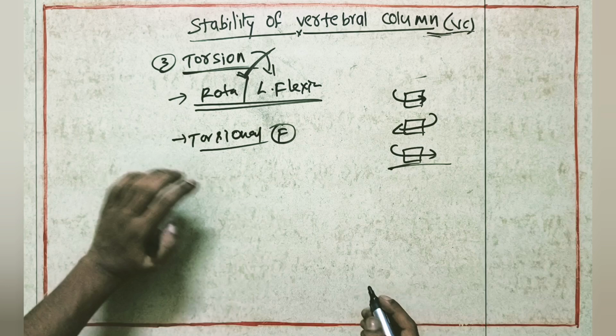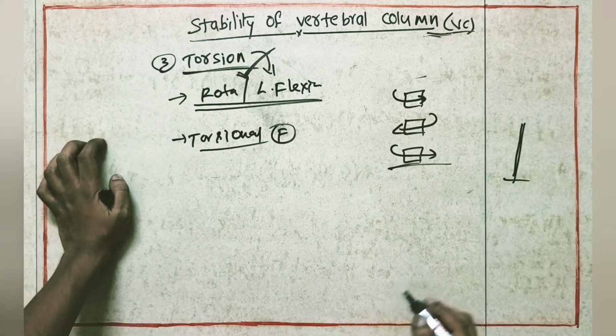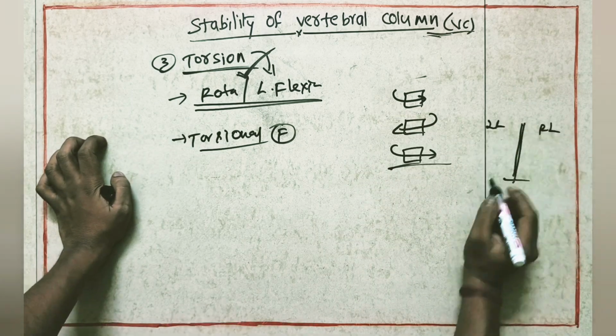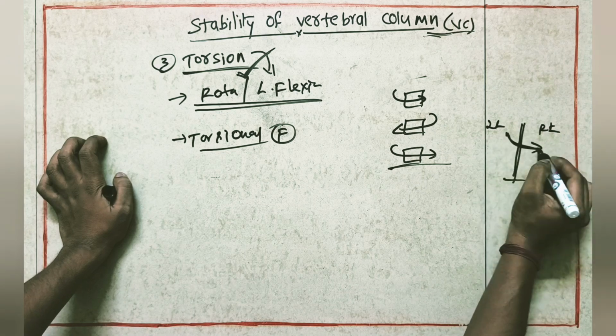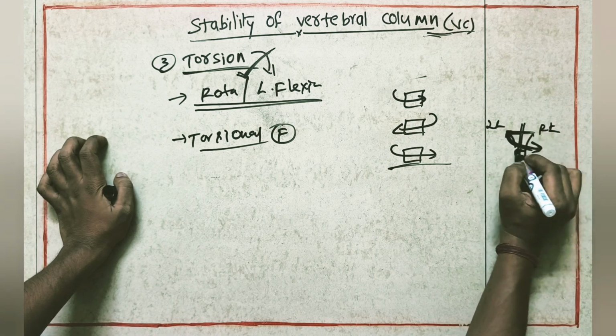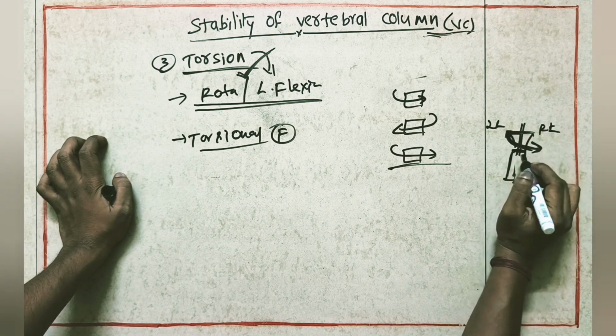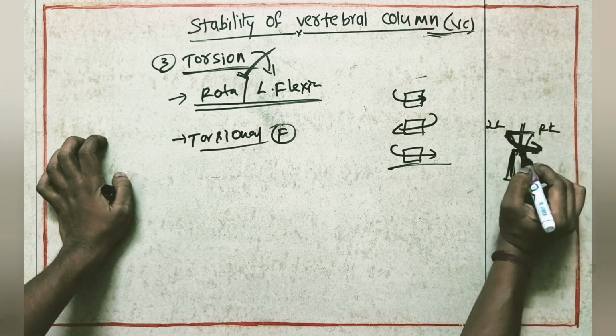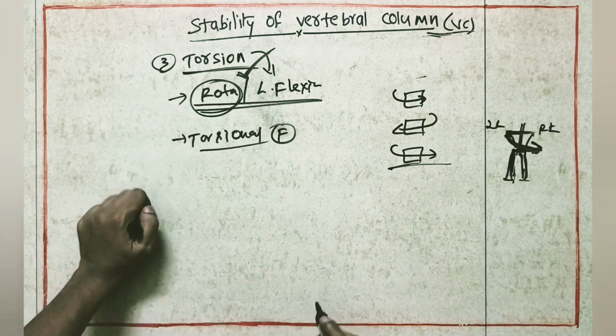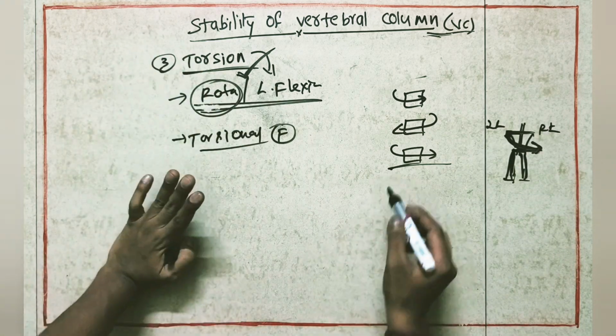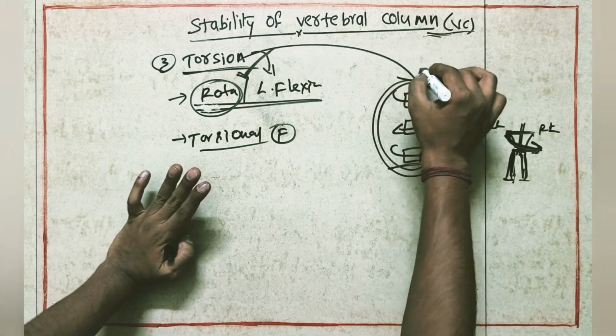Suppose this is our vertebral column, this is the right side, this is the left side. If the patient turns his body like this, with these being the lower limbs, then he is doing a complete rotation movement. When the patient is doing rotation movement, there is a chance for the production of torsional forces.